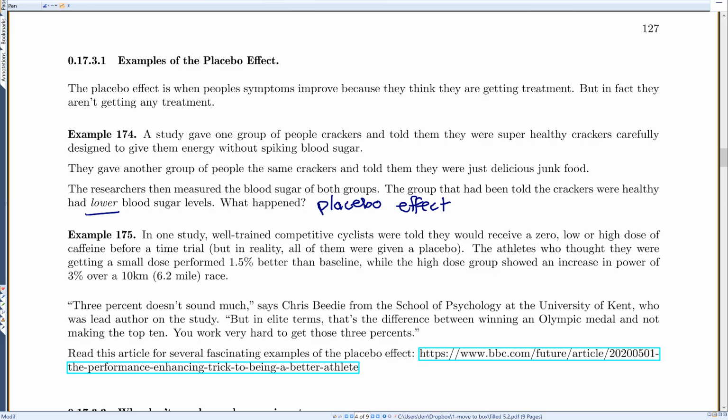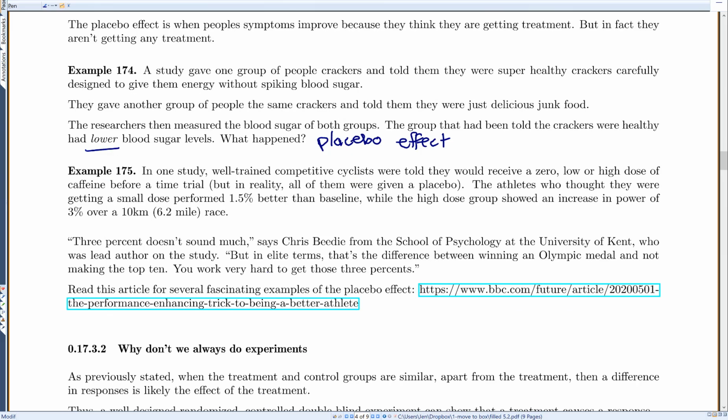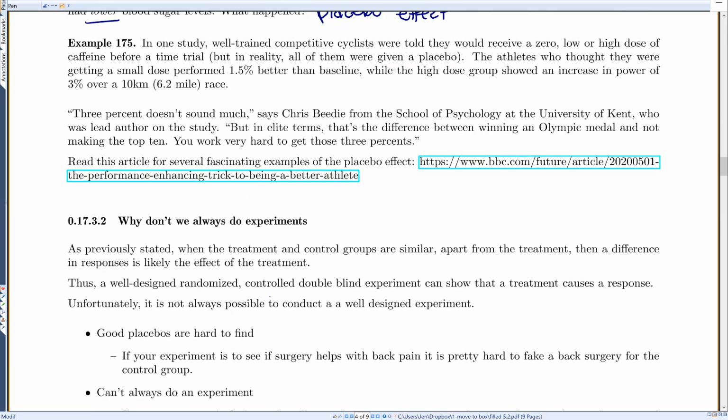Okay. Or they had another study, and there is just study after study showing that the placebo effect works. In one study, well-trained competitive cyclists were told they would receive either a zero dose of caffeine, or a low dose of caffeine, or a high dose of caffeine before a time trial, but really they were all given a placebo. The athletes who thought they were getting a small dose performed 1.5% better than the ones told they didn't get any caffeine. And the high dose group showed an increase of power of 3% over the 6-mile race. And it says here 3% doesn't sound like a lot, but to these athletes, that was a really big deal. So there's an article with lots of examples of the placebo effect.